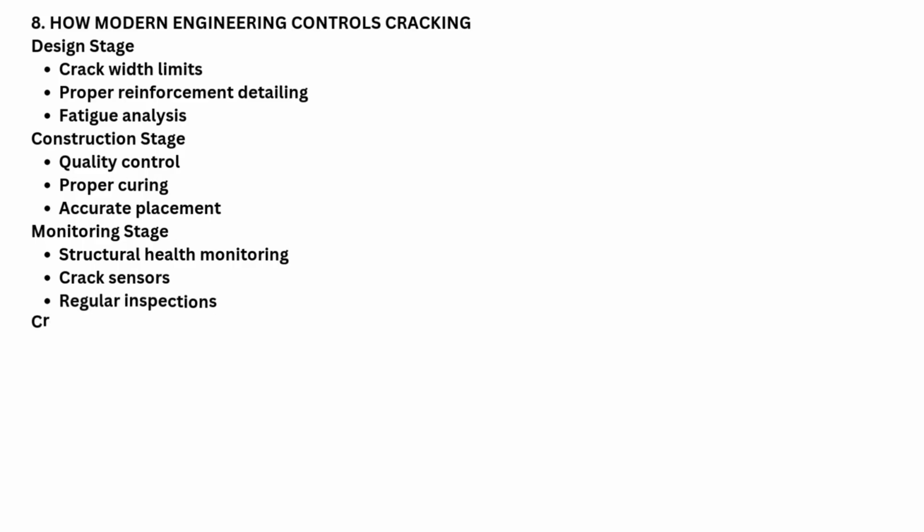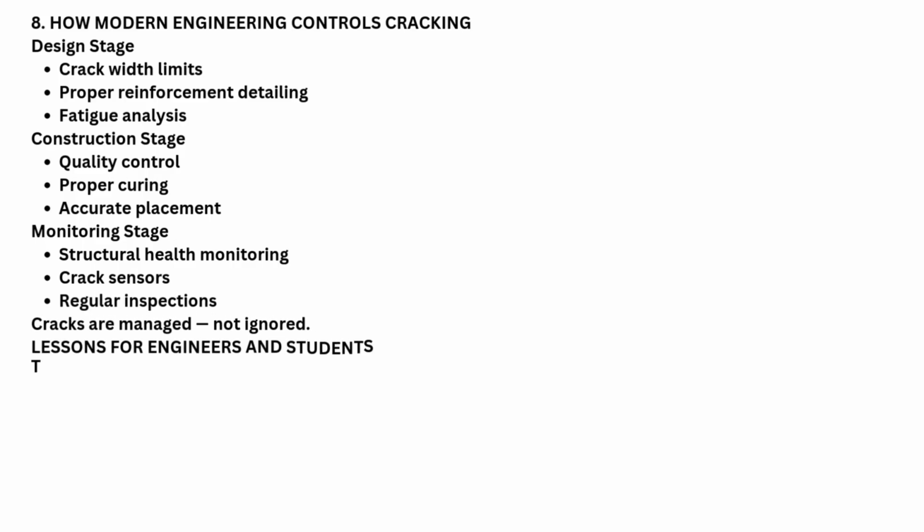8. How modern engineering controls cracking. Design stage. Crack width limits, proper reinforcement, detailing, fatigue analysis. Construction stage. Quality control, proper curing, accurate placement. Monitoring stage. Structural health monitoring, crack sensors, regular inspections. Cracks are managed, not ignored.